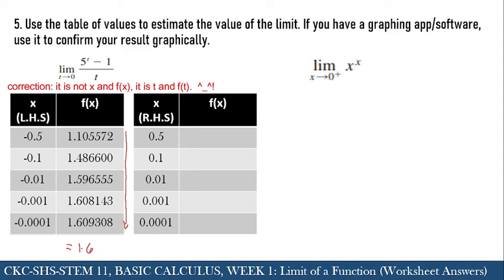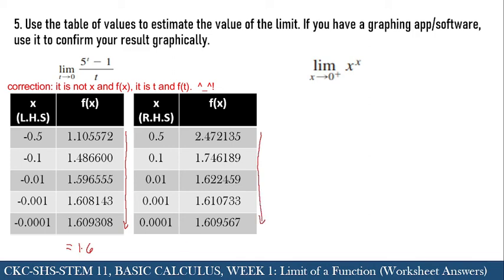Looking at the right-hand side, similarly, it is also approaching the same value, 1.6. Therefore, we can say that the limit of (5^t − 1)/t as t approaches 0 is equal to 1.6.